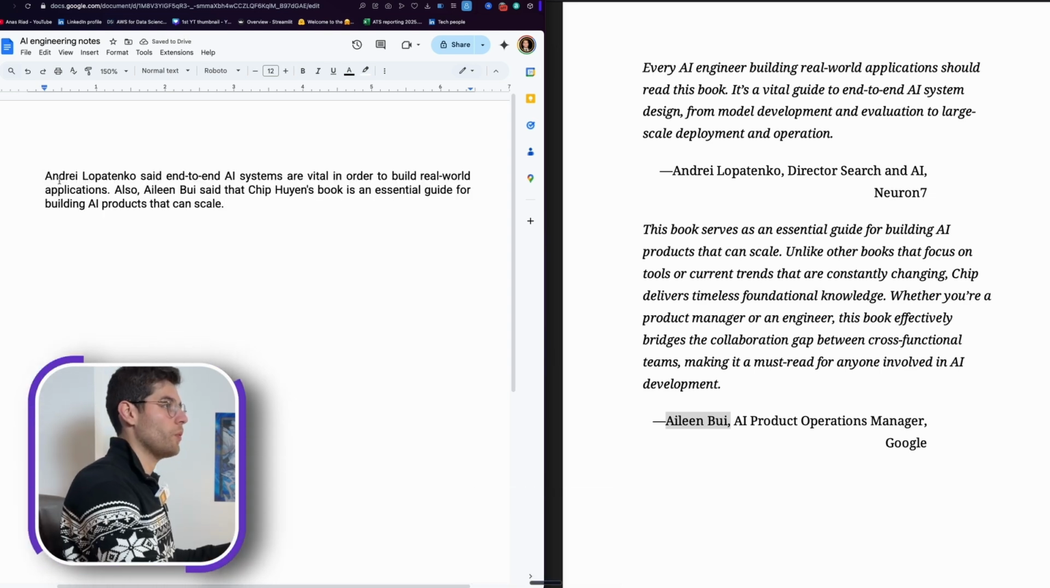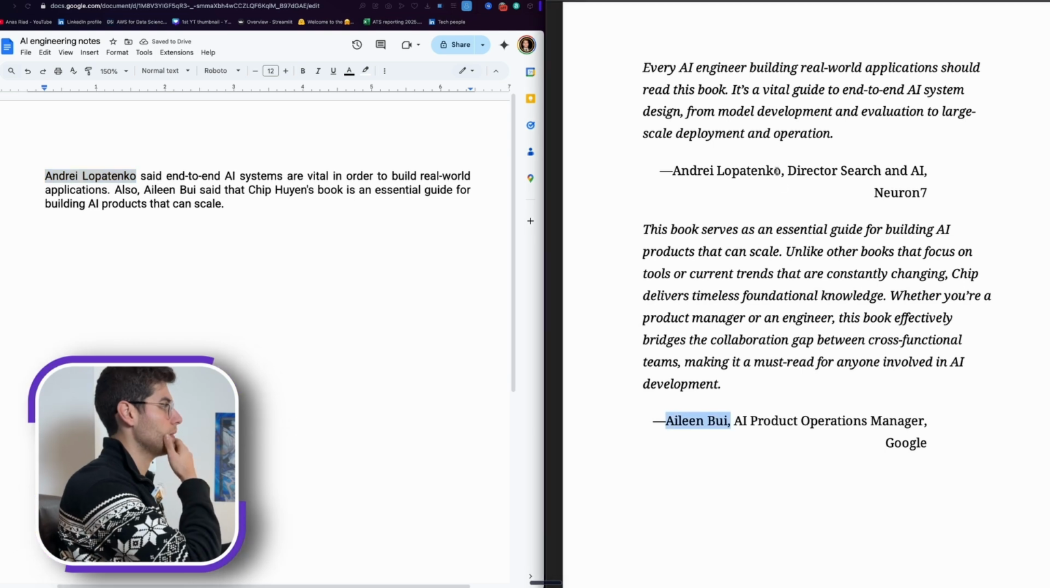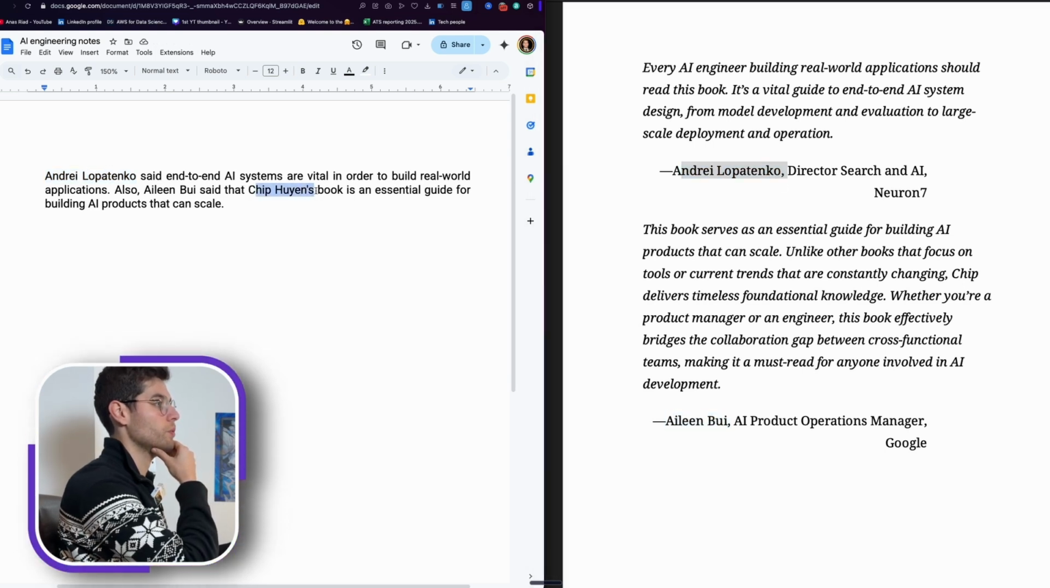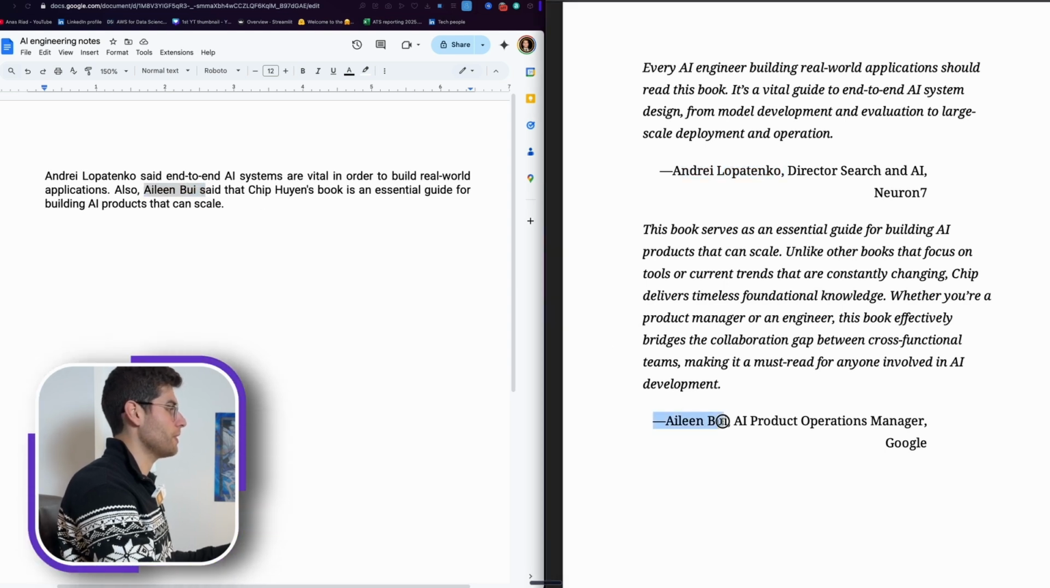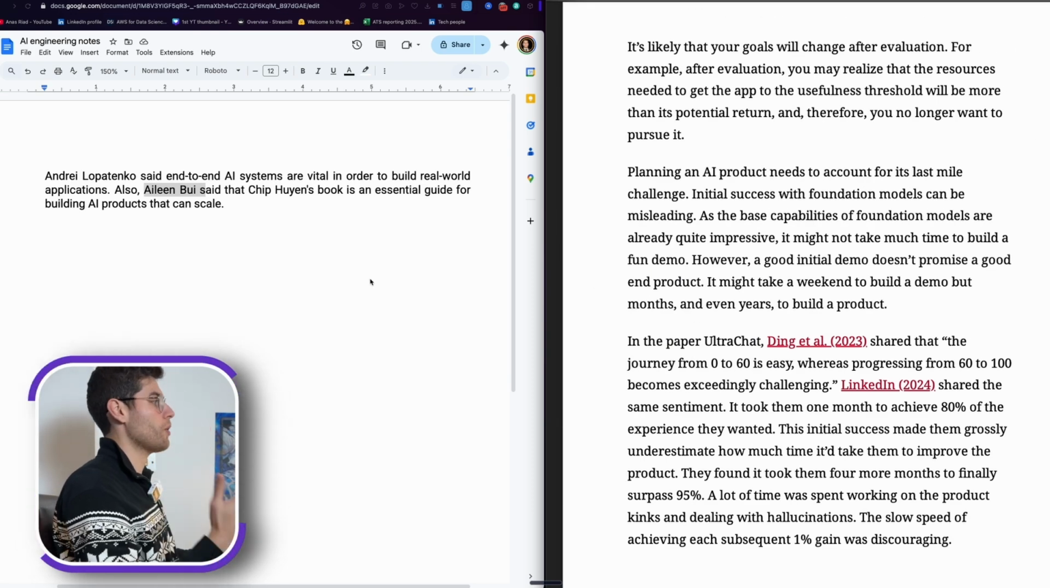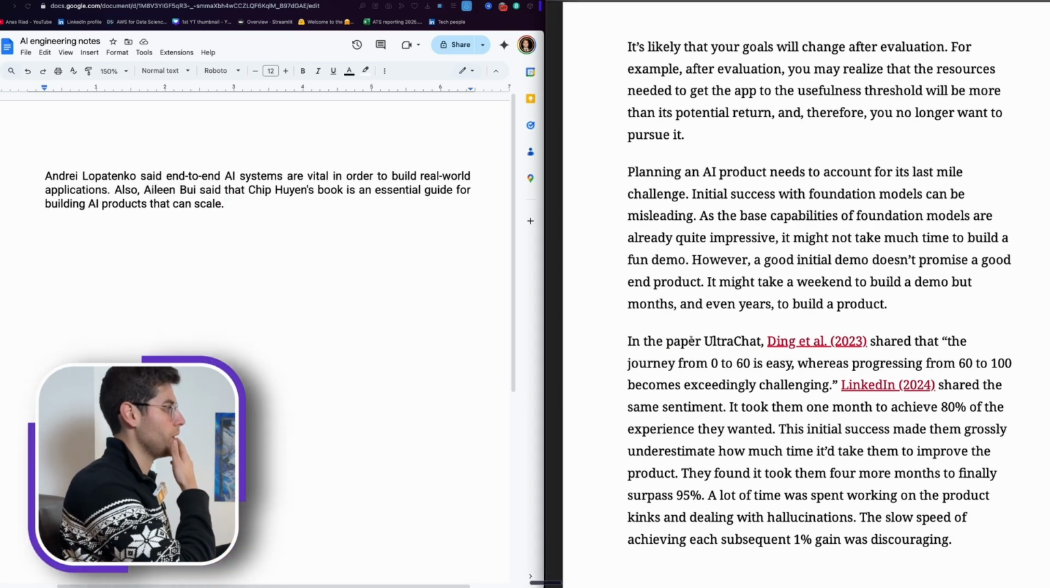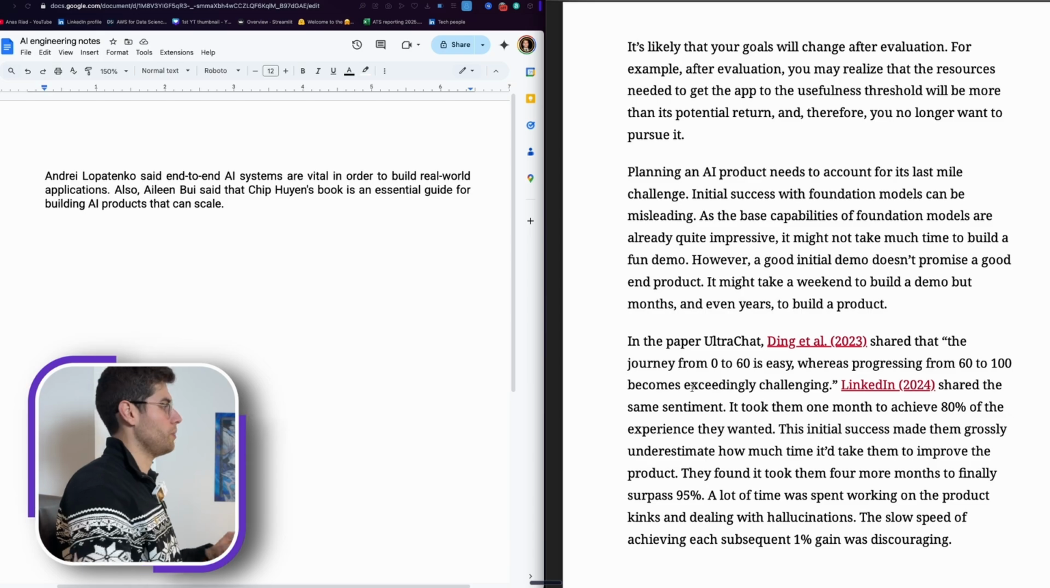As you can see here, the name Andrei Lopatenko is correct, Chip Huyen, which is the author of this book, is correct, and even this name here, Eileen Bui, which is a very difficult one, it got right. And whatever you read, whatever you go through, as long as Aqua can also see what's going on in your screen, it will make sure to give you the highest possible accuracy.